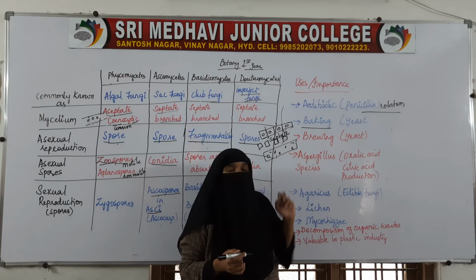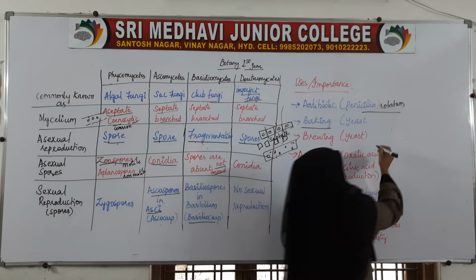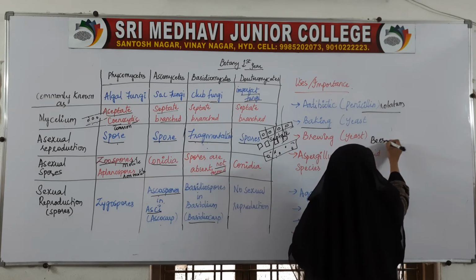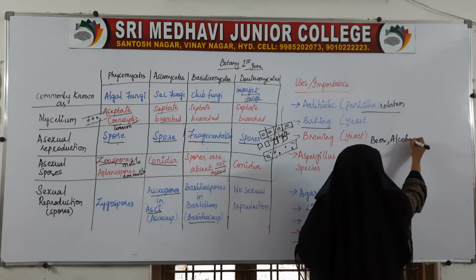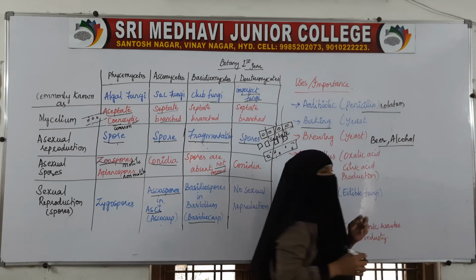Yeast is also used in brewing, that is the production of beer, alcoholic beverages.